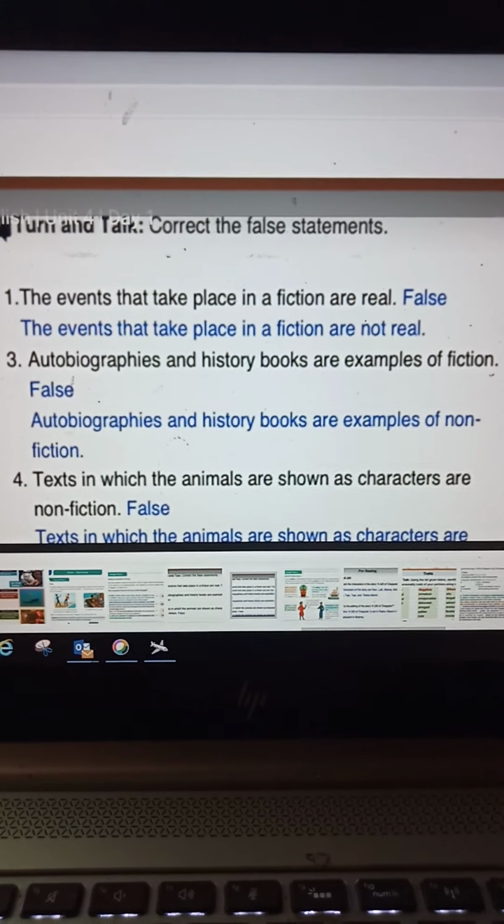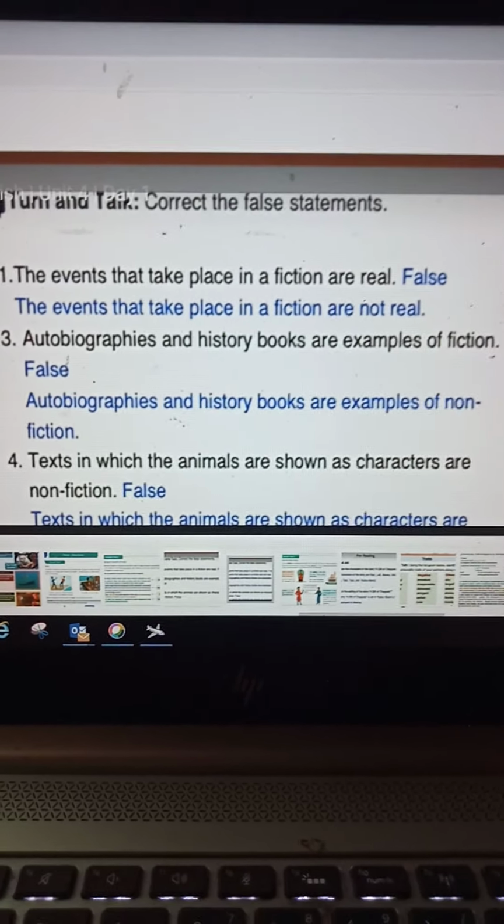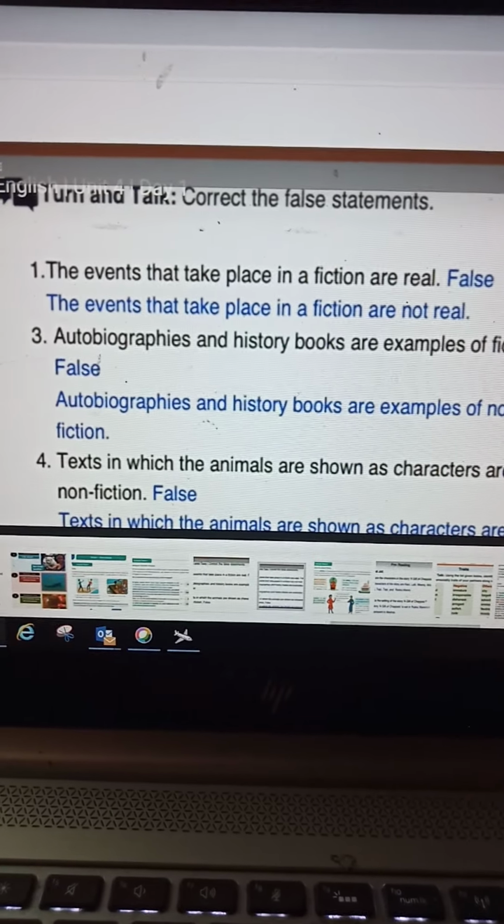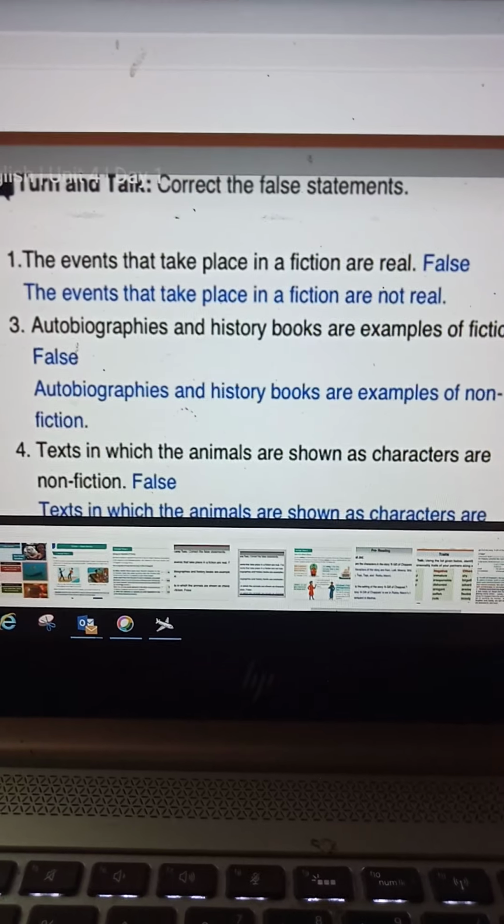Autobiographies and history books are examples of non-fiction. Texts in which animals are shown as characters are fiction.